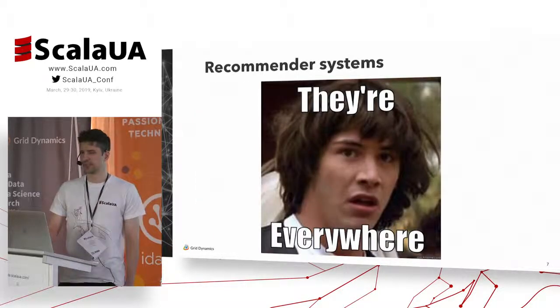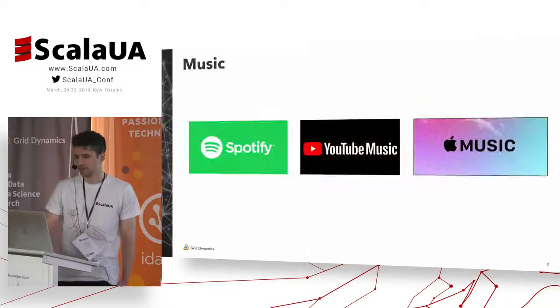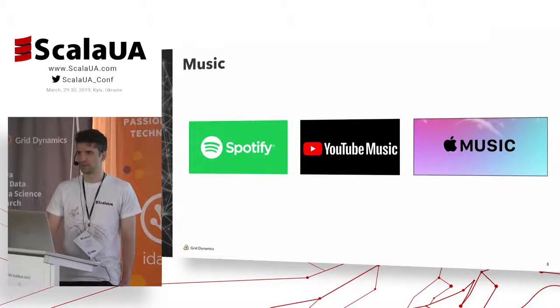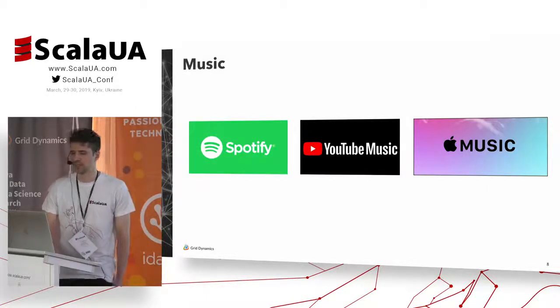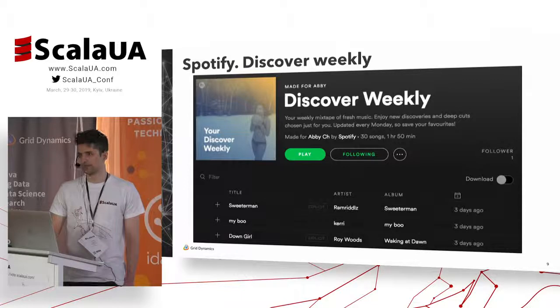Moreover, recommendation systems are extremely widespread and take part in our everyday life. I want to show you a few examples of the systems which I often interact with. So let's start with the music domain. There are a few streaming services on the market right now, such as Spotify, YouTube Music, Apple Music, and some others. But speaking about recommendations, Spotify is probably the most advanced, especially the playlist called Discover Weekly, which generates 30 new tracks every Monday for each user, and I'm a big fan of it.